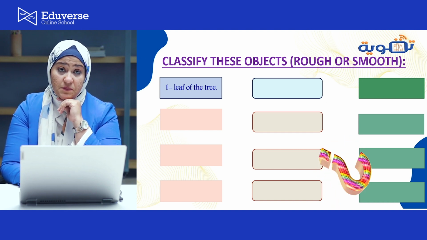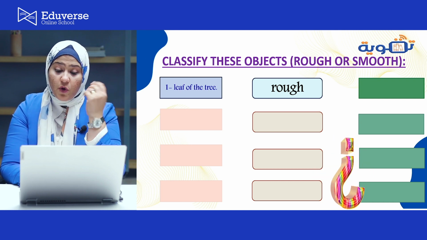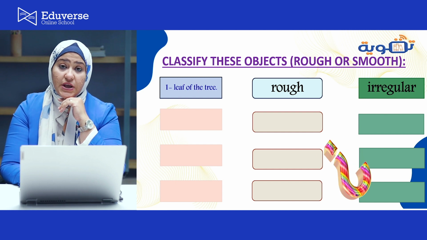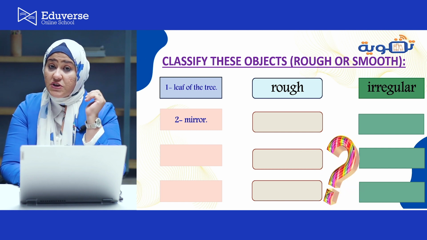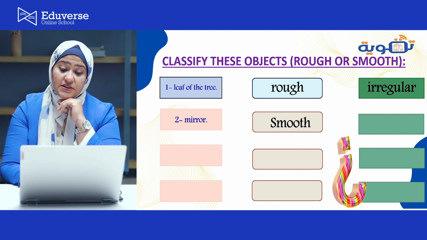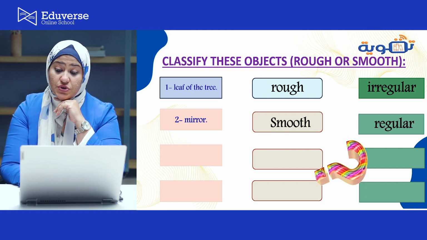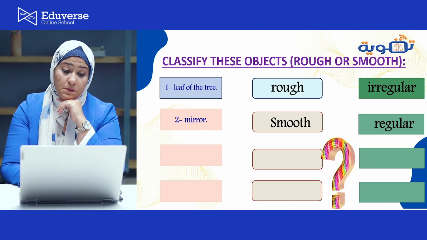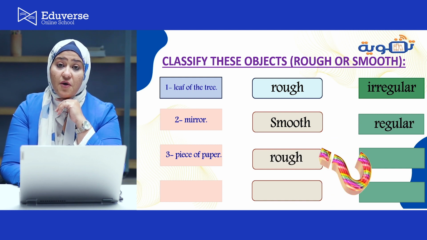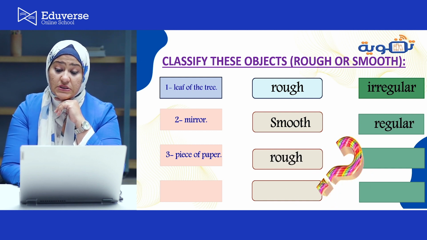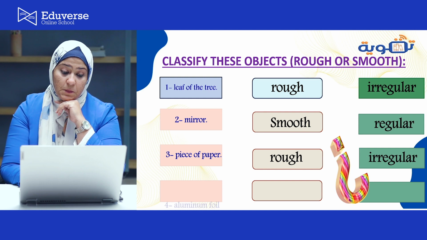Leaf of the tree. Great, it's rough. And what about the type of reflection? Yes, of course, irregular reflection. Mirror, is it rough or smooth? Super, yes, it's a smooth surface. What about the type of reflection? Of course, it's regular reflection. Number 3, piece of paper. Yes, it's rough. And what about the type of reflection? Of course, it's irregular reflection.